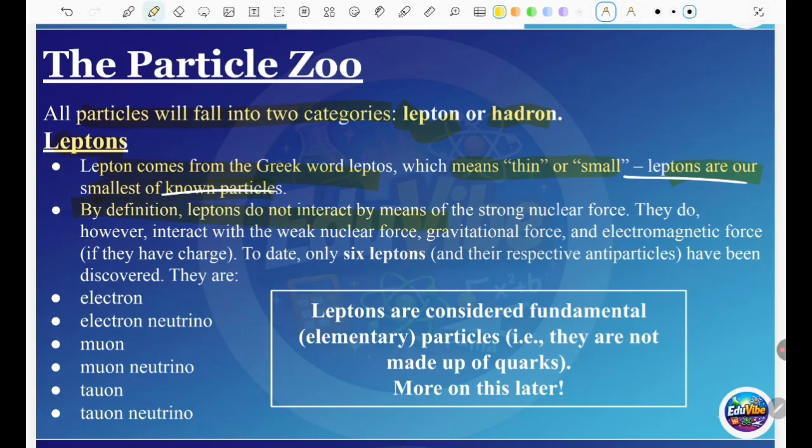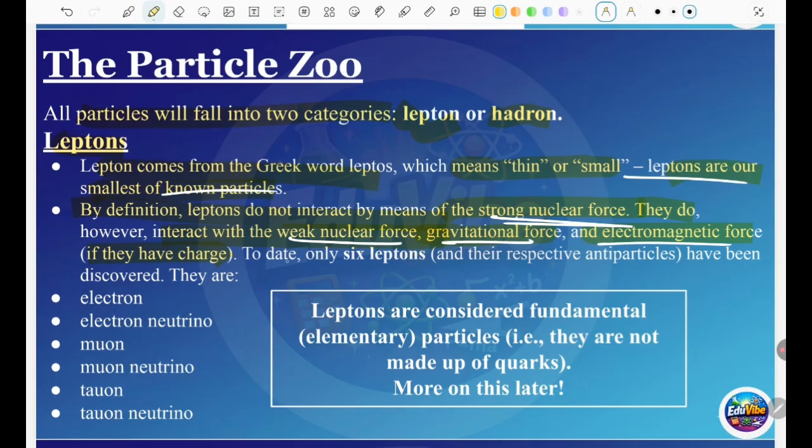By definition, leptons do not interact by means of the strong nuclear force. They are not attracted by the strong nuclear force, so we have to keep this in mind. But they do interact with the weak nuclear force, the gravitational force, and the electromagnetic force if they have a charge.